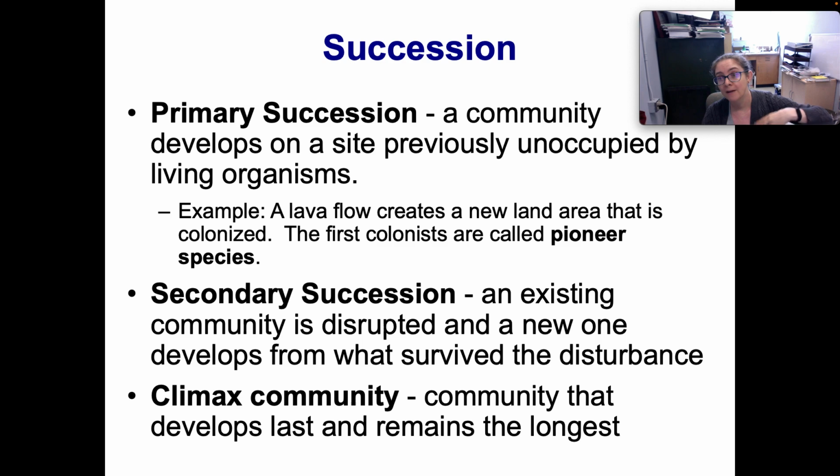So at first, there might just be small plants, and then over time, you might get some trees that come in quickly, and then later you might get trees that come in to form a climax community. So climax community is the one that develops last and remains the longest. A lot of times we talk about forests, but forests don't have to be the only kind of climax community.